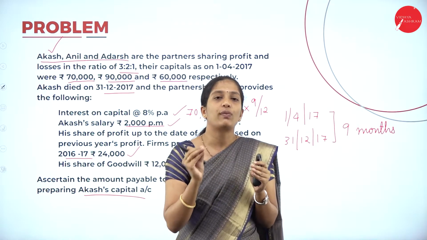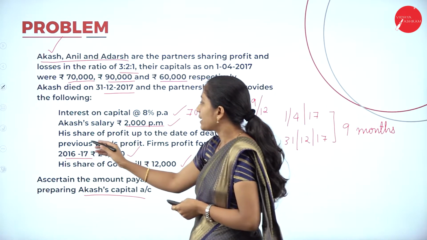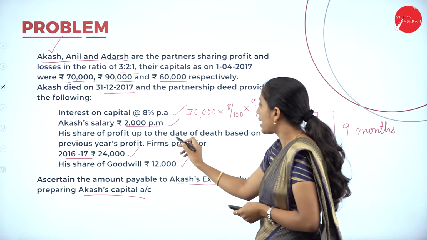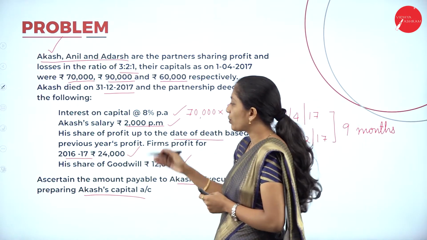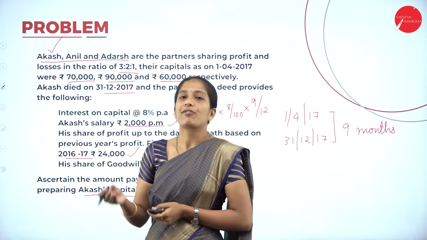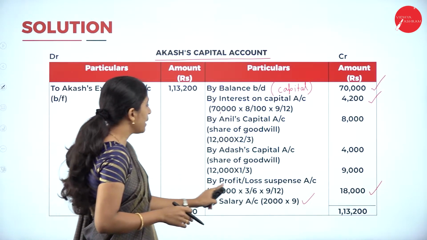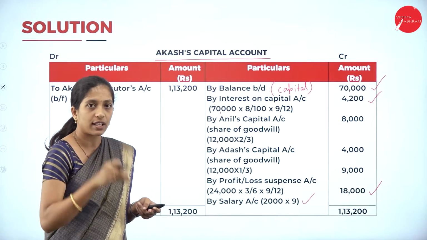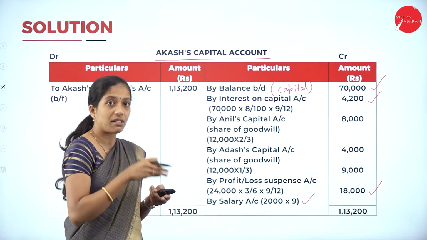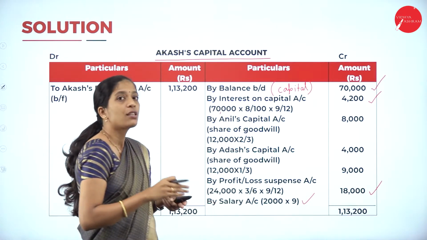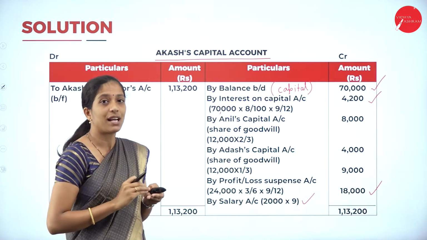So that amount will be transferred to his profit and loss suspense account. So what did they tell? His share of profit up to the date of death, based on previous year profit. The firm's profit was 24,000. So they have given 24,000 as the previous year profit. How to calculate? By profit and loss suspense account, transfer that amount to his profit and loss suspense account. So 24,000 was the previous year profit, into, for how many months was he there in the business? For 9 months, right?